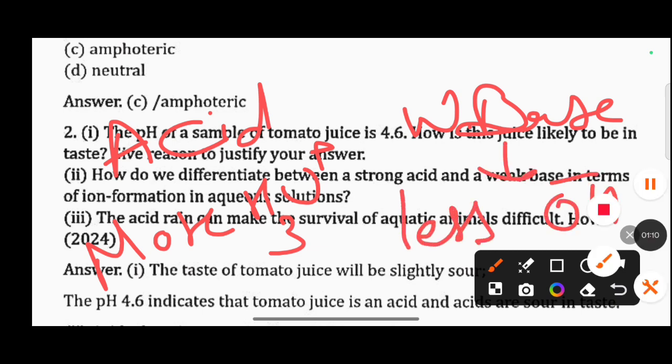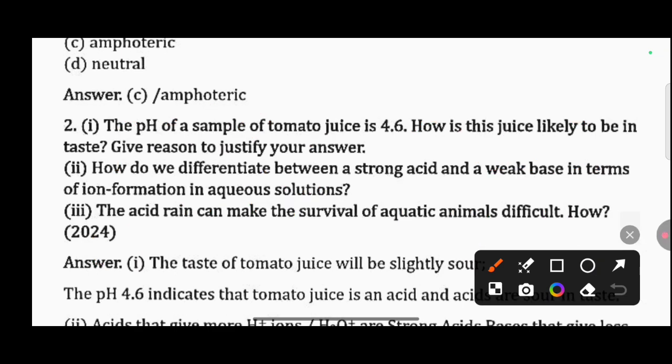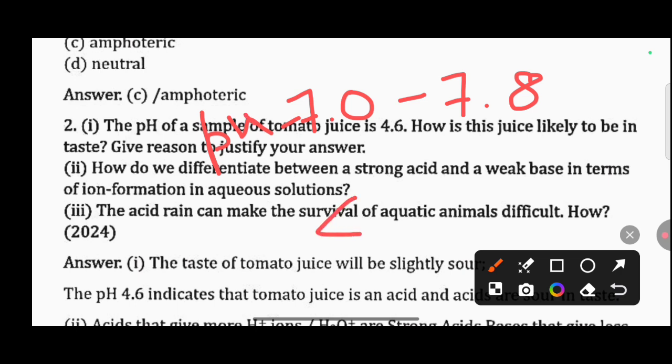Next we have: acid rain can make the survival of aquatic animals difficult. How? How does acid rain affect aquatic animals? First of all, all animals that can survive in a pH range of 7.0 to 7.8 pH. And acid rain has a pH less than 5.6, that is acidic in nature. So due to this very low pH, it makes the survival of the aquatic animals very difficult.